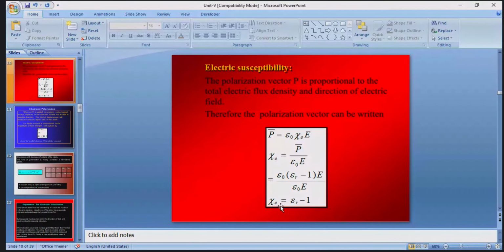So Xi is equal to epsilon r minus 1. This is known as the electric susceptibility.